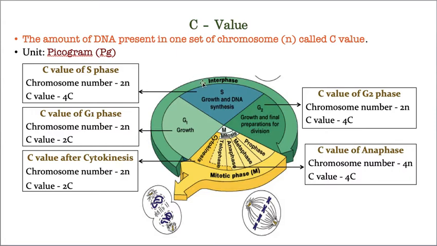So the DNA content which is sufficient for 46 chromosomes gets doubled. That means the amount of DNA needed for 46 chromosomes will again be synthesized, that means 46 plus 46. So the amount of DNA needed for 92 chromosomes will be duplicated in S phase. So here DNA content is duplicated, but chromosomes are not duplicated.